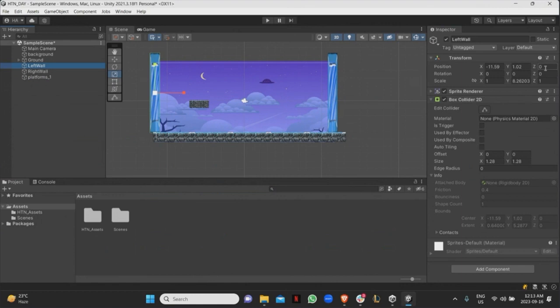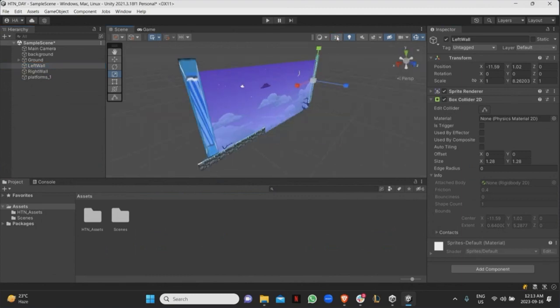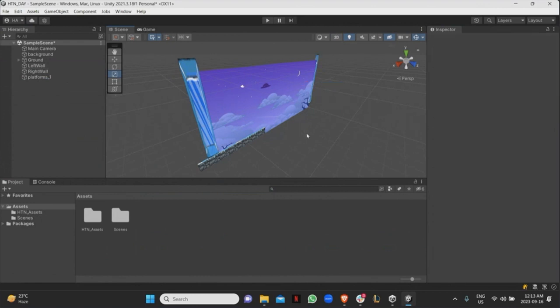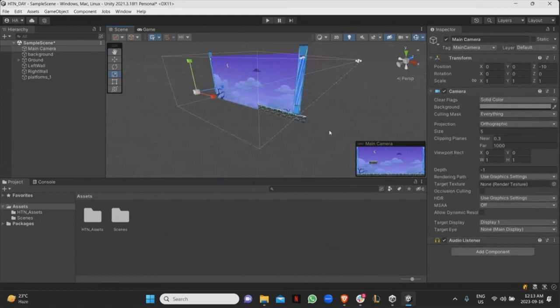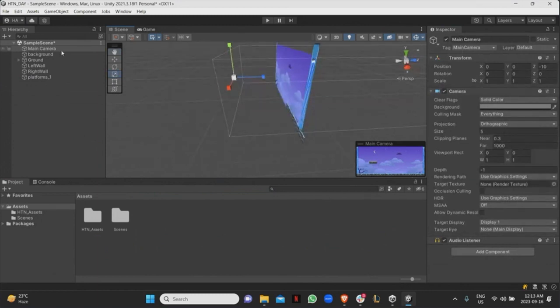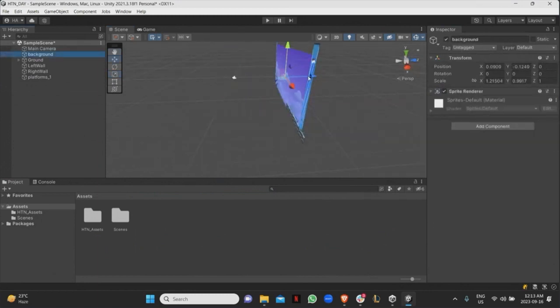Let's say you're unsure how to visualize it, or you're working on a 3D game, right? What you'd want to do is over here, you see this blue highlighted 2D thing that I'm pointing at? If you click on this, it'll take you off of the 2D view, right? And then you can pan around, like you can move around. And here you'll see the camera. You'll see what the camera can see, and you'll also see how things work. So you can take the background, press W, move it way back there, right? And you'll see it's increasing the z-axis.